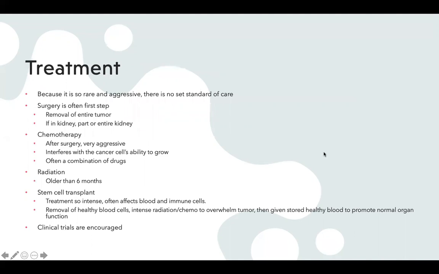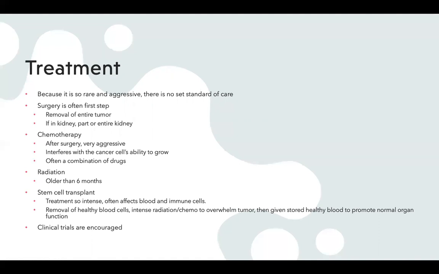Because this is such a rare and aggressive form of cancer, unlike other forms of cancer, there's no set standard of care. Usually surgery is the very first step, and they'll remove the entire kidney or part of the kidney, and they really are just trying to remove the entire tumor if possible. Chemotherapy is usually used after surgery, and they'll do a very aggressive course of it. If you didn't know, chemotherapy interferes with the cancer cell's ability to grow, and they often use a combination of different chemotherapy drugs.